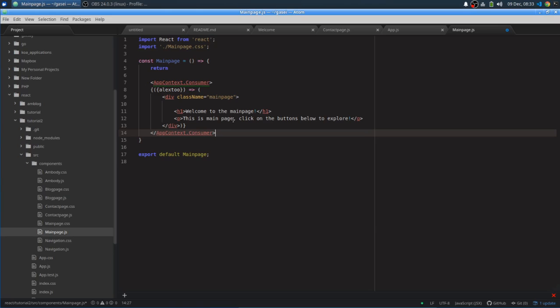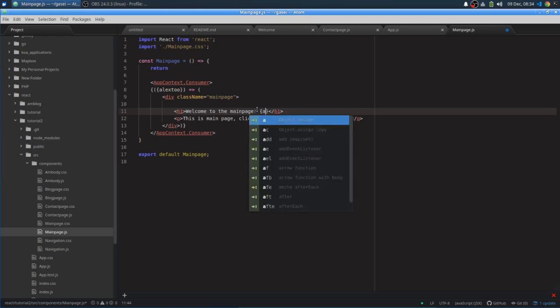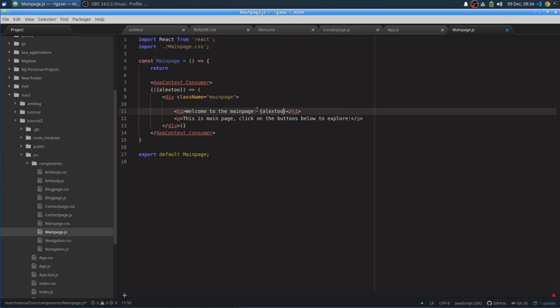Now I actually haven't used it yet. I need to actually use it. So let's take a look here. We'll just say welcome to this main page, and then right after that we'll stick our thing. In this case we just put in Alex2, not this.Alex2, because it doesn't belong to this component. It's something that's being passed down from this app context consumer, so it's just available. There's no need for the keyword this.